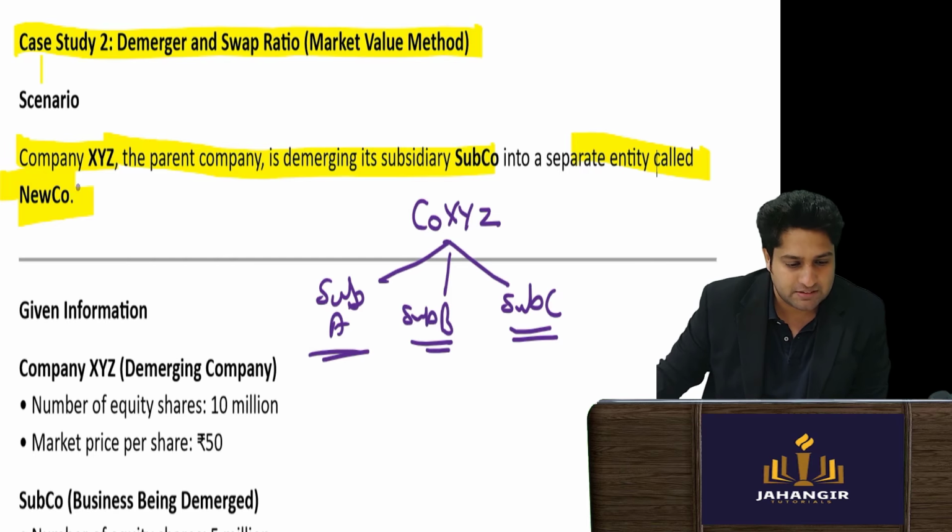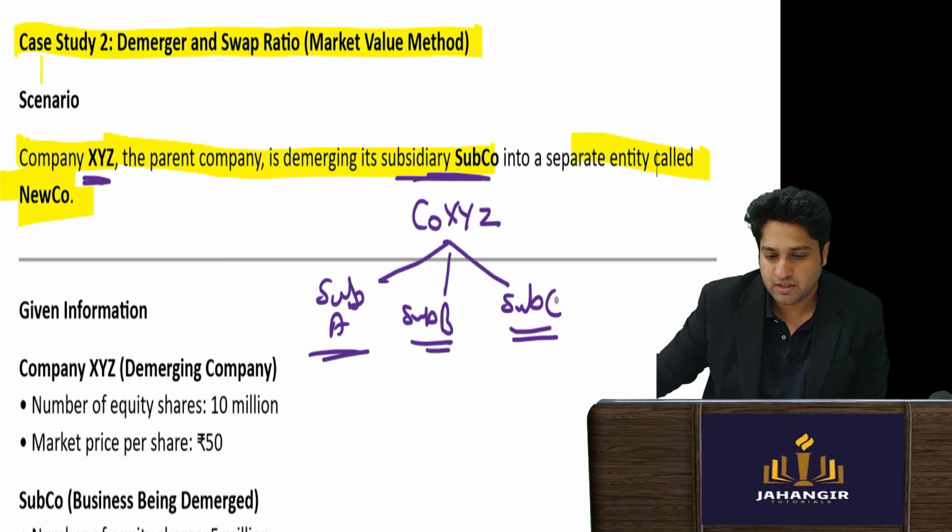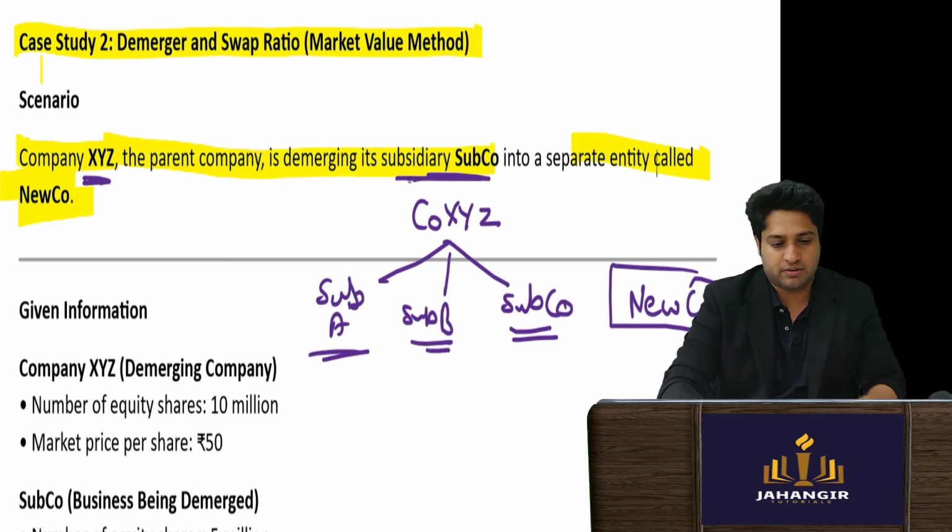So company XYZ, the parent company, is demerging its subsidiary into a separate company called the new company. Clear till here?